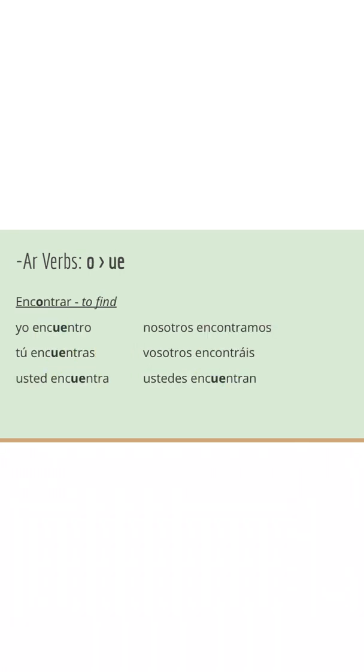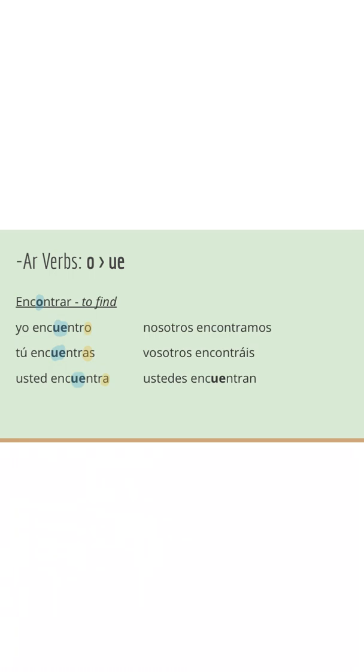Let's take a look at an O to UE now. The first verb that we're going to look at is encontrar, which is to find. So here we have the O in the middle that's emboldened, and it goes to the UE in the middle of the verb. So we should see yo encuentro, tú encuentras, usted encuentra.